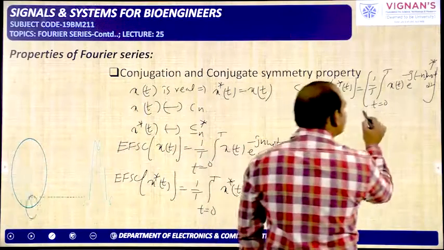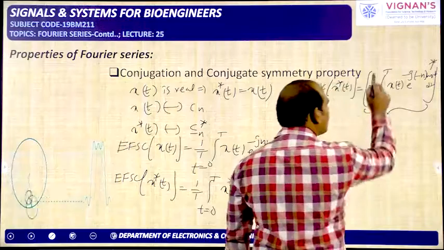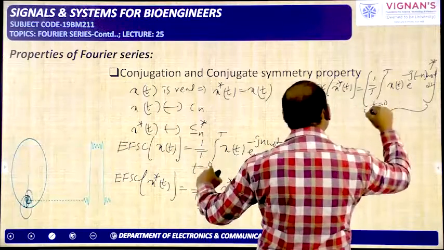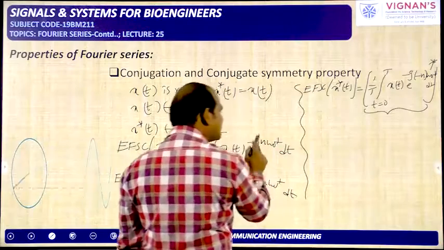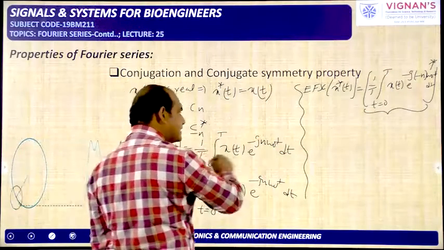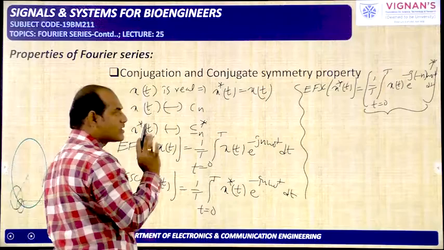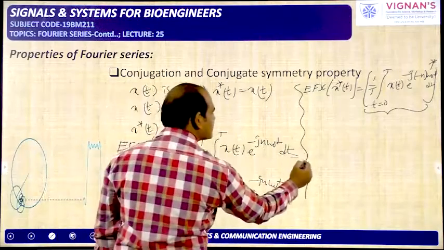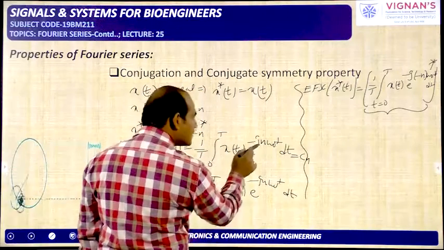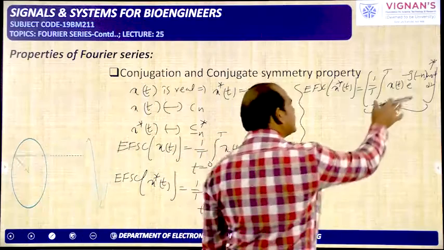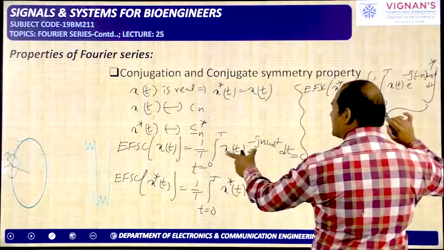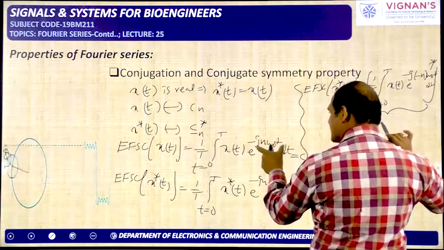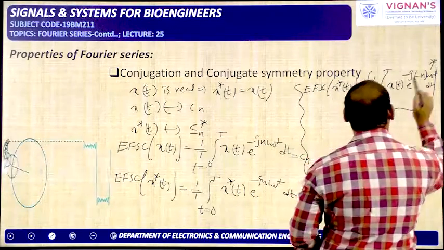But now, on the inner side, if you observe, 1 by T is there, integral 0 to T x of t e power minus jn omega naught t dt. This entire integral we write as Cn, where n is available. But within this conjugation, this entire thing is similar to this one, except that in place of n, minus n is there.